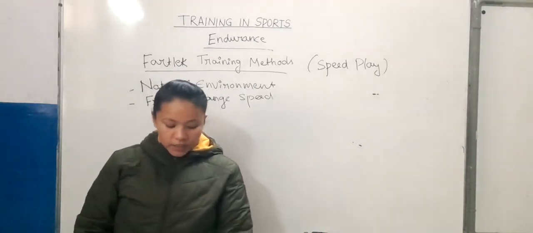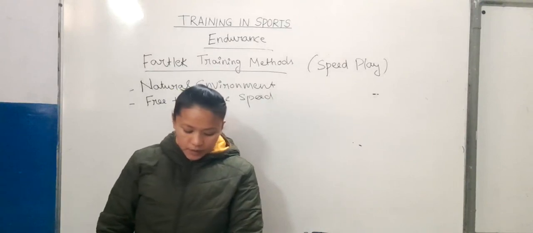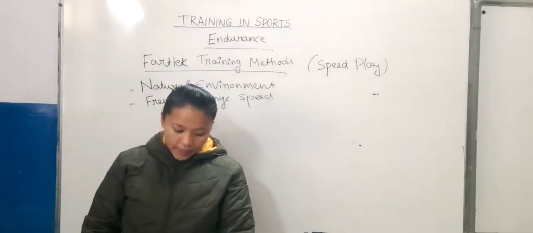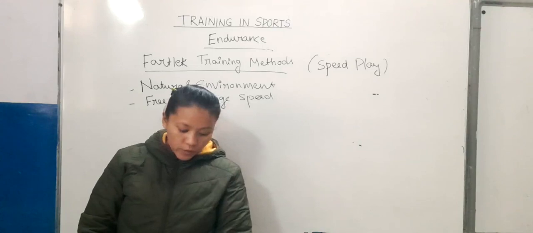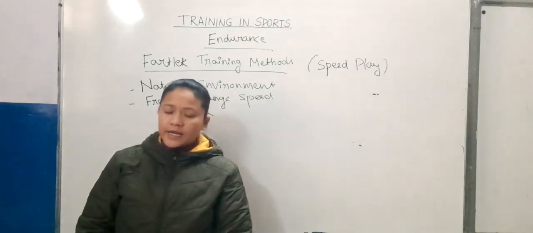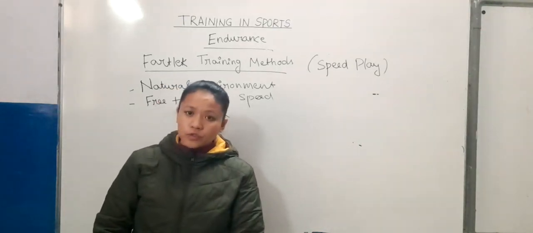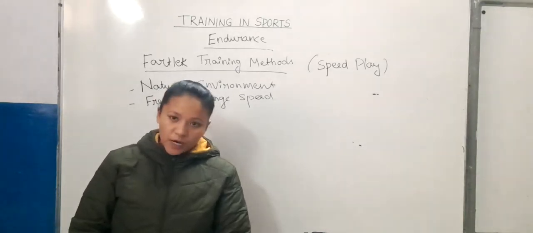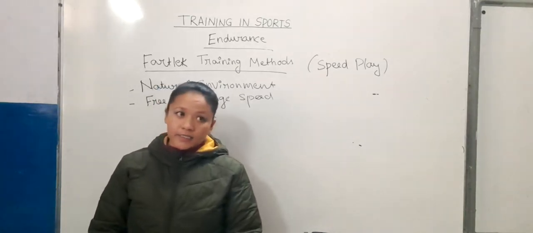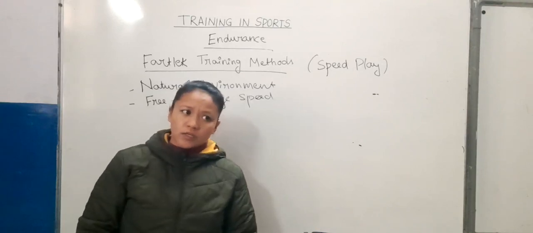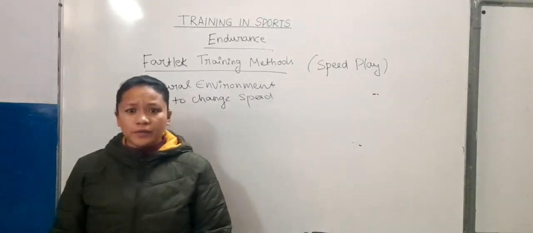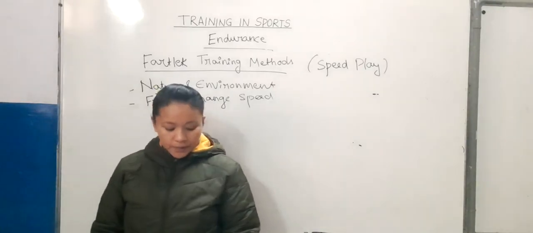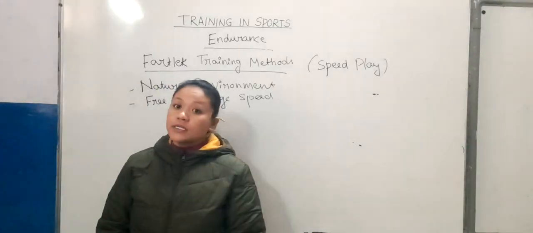In this, a natural track is used, and the athlete is free to use his speed from the starting point to the end point. He may run fast, slow, jogging, running, sitting, shortcut, long cut, etc. He is free, but the thing to be kept in mind is that he has to reach the end point